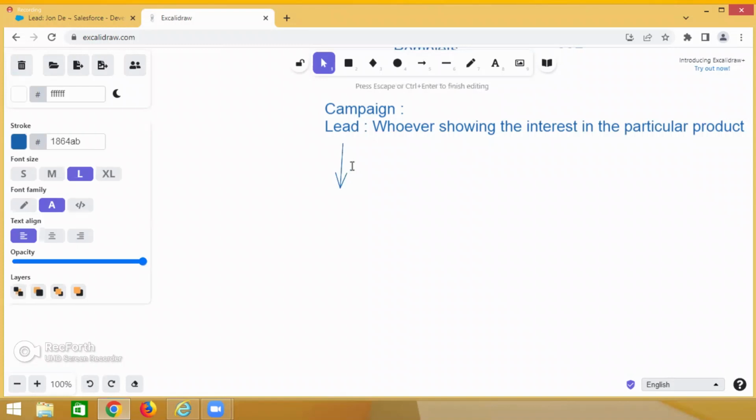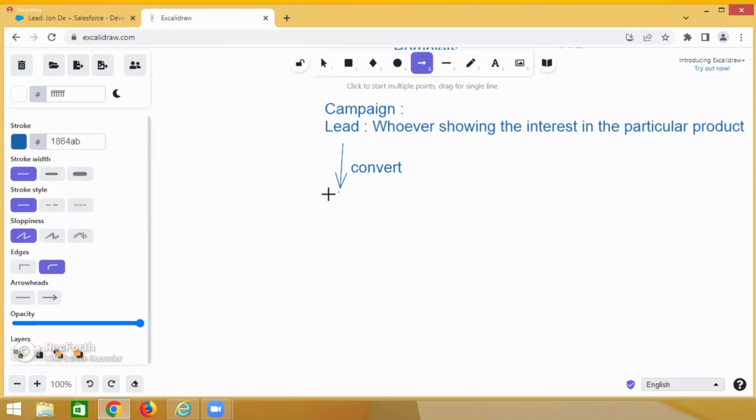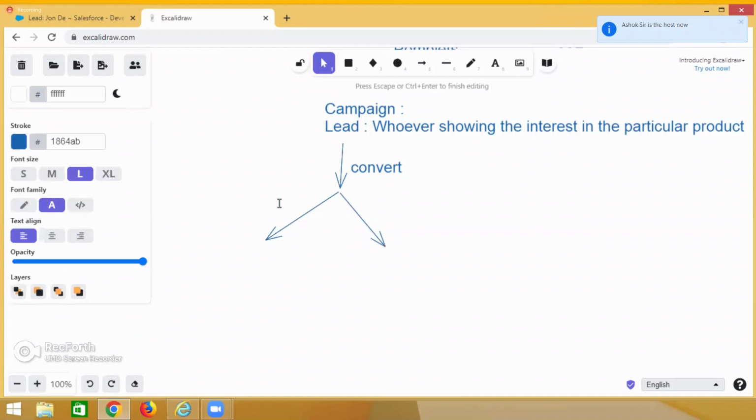Whenever you convert this lead, if you click the button on the lead, it is segregated into person data and company data.